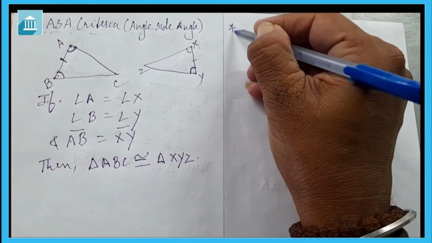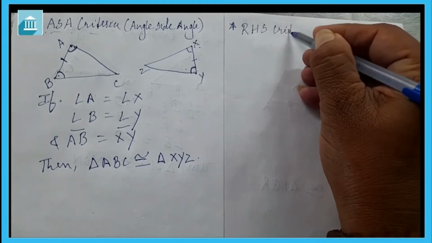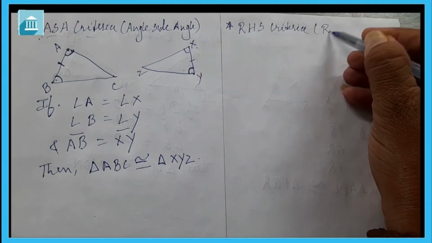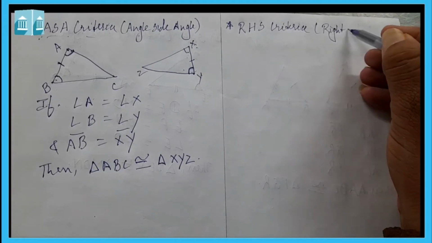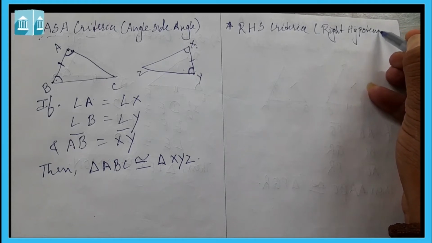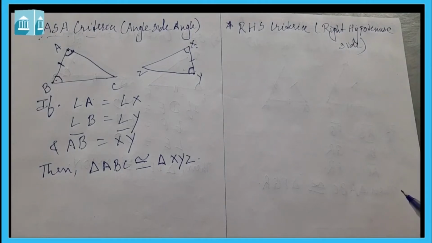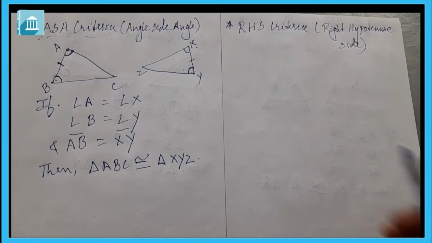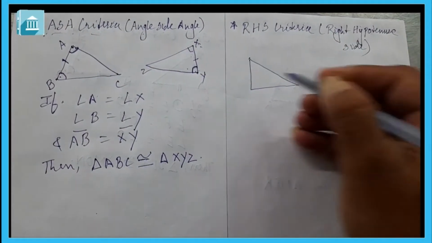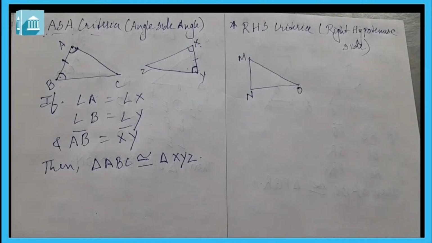Now let us see the fourth one, that is the last one. We can say RHS criterion. RHS means Right Hypotenuse Side. This is the criteria only for right angle triangles. Any right angle triangle, we know that, suppose this is one right angle triangle, MNO.